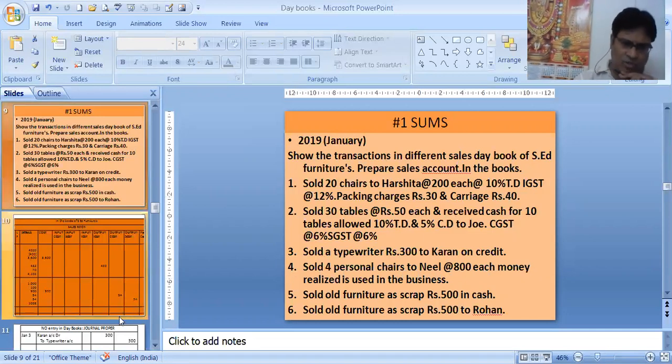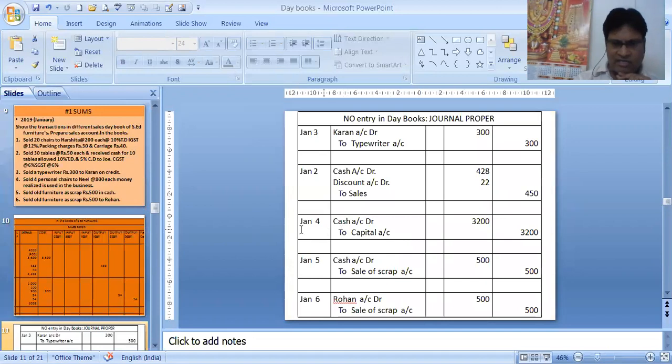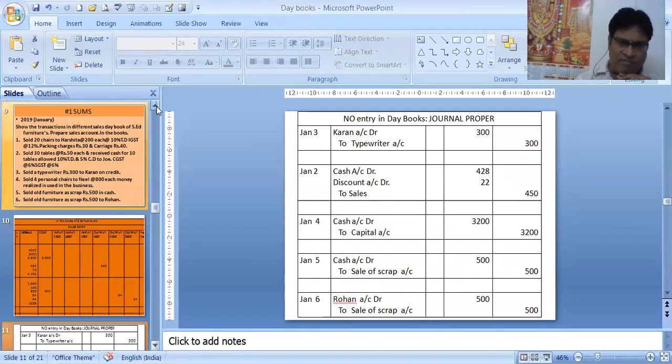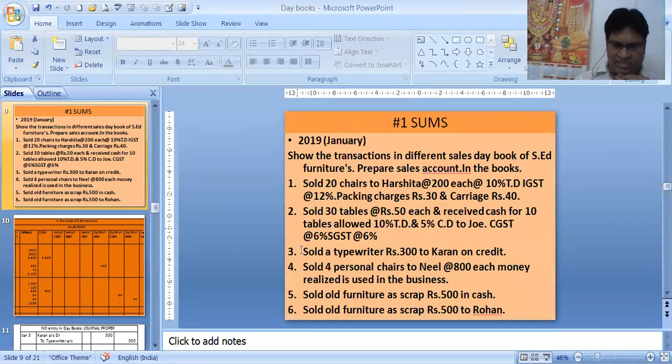So it is cash to capital. It is neither a sale nor a purchase. So it does not come under purchase account or sales account, but only cash to capital because it's a reinvestment of money in the business, by selling those personal chairs.